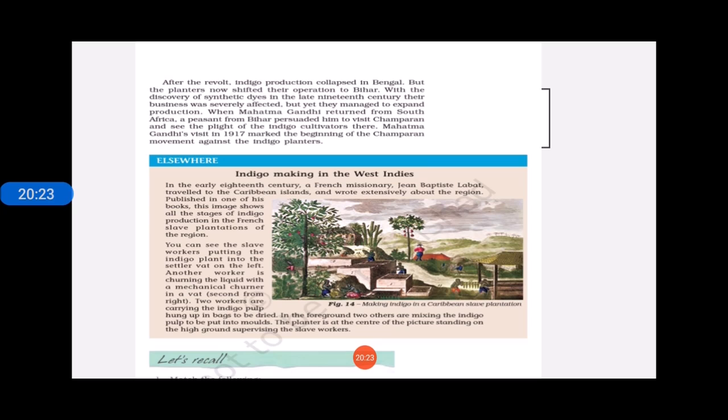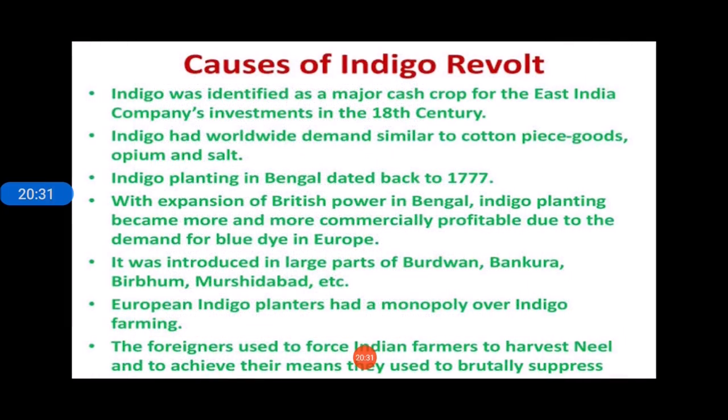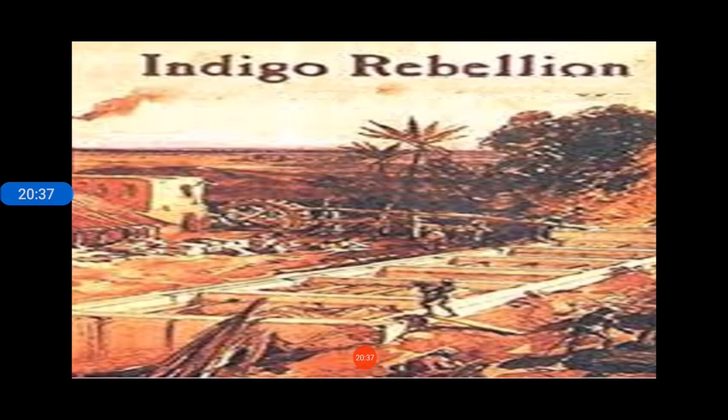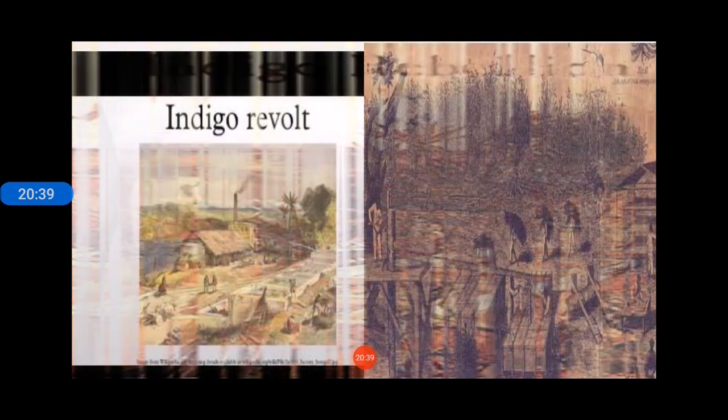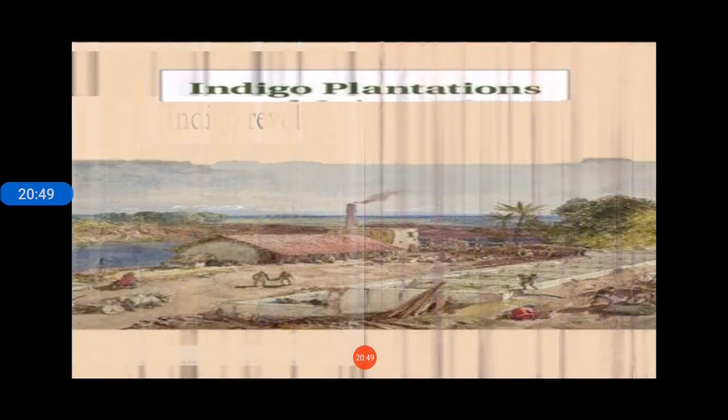So now let us see the situation of India. The causes we have already seen, students; these were the causes of the indigo revolt. So the indigo rebellion we have seen. Here we can see this is a plantation, and here how our Indian farmers had to work day and night.